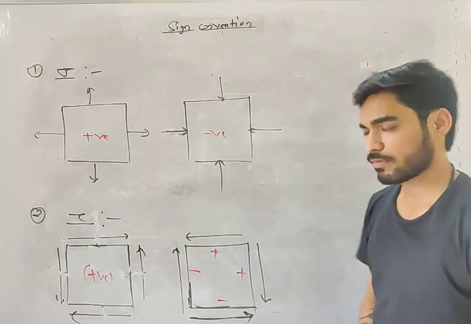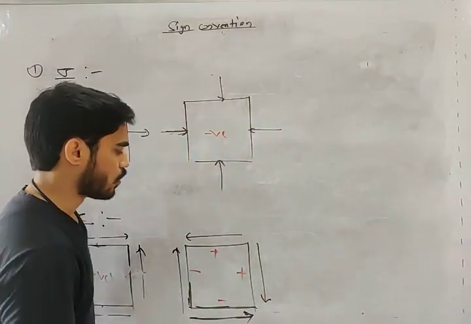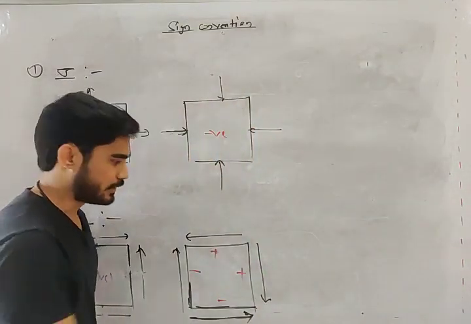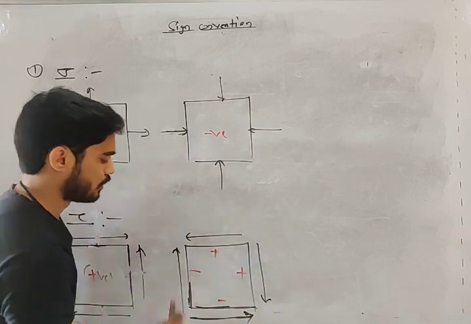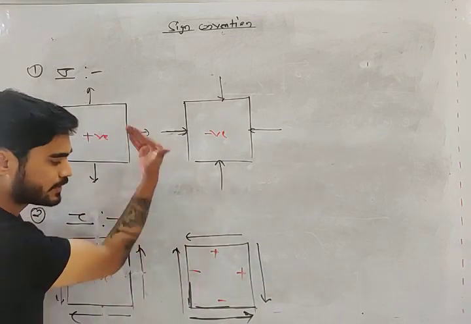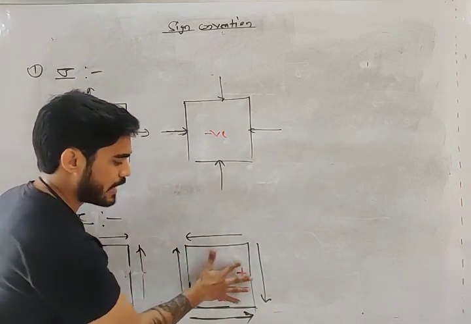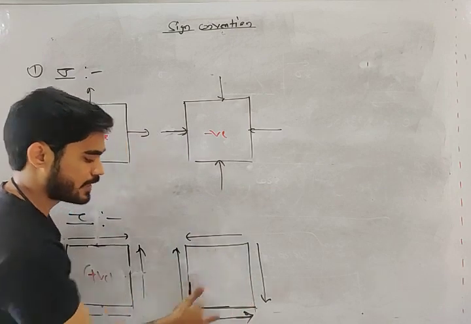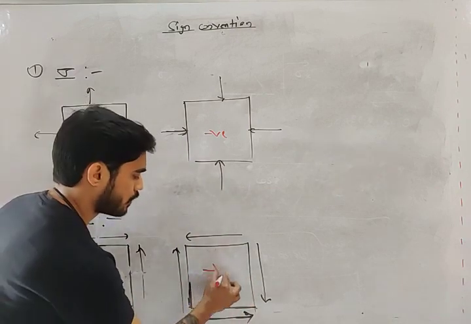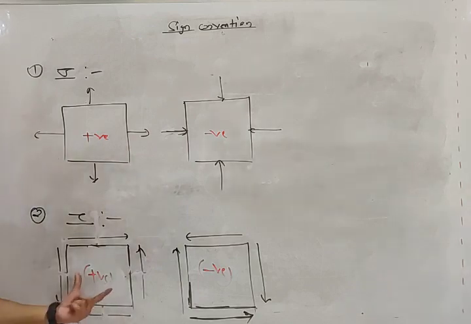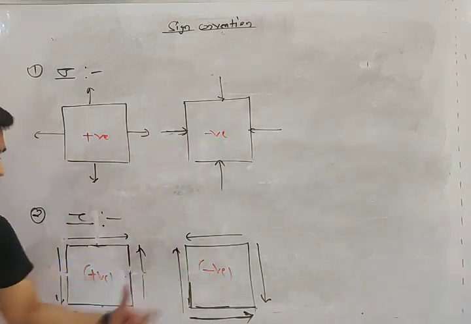Okay, now consider this. On positive plane, tau is in negative direction. On negative plane, tau is in positive direction. So plus into minus or minus into plus, what will you get? Negative. So this is positive tau, this is negative tau.